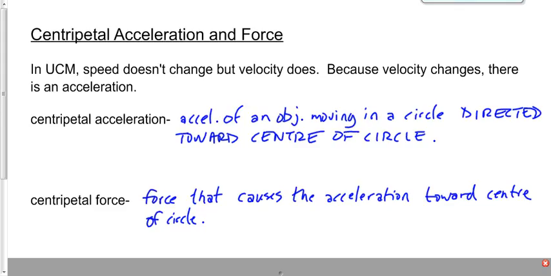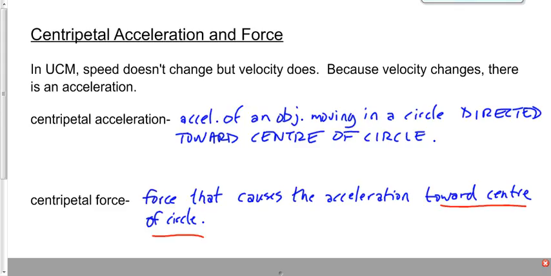What's causing that force? Look at this. Literally, look at what I'm doing right now. What is causing the force on these keys? What's causing, Natalie, the force on these keys? What's pulling on these keys? My hand. My hand is supplying the centripetal force there. Where is my hand relative to this circle? In the middle, in the center. So if my hand in the middle of the circle is pulling on the keys, then the force must be toward the center of the circle. That force that acts toward the center of the circle we call the centripetal force.